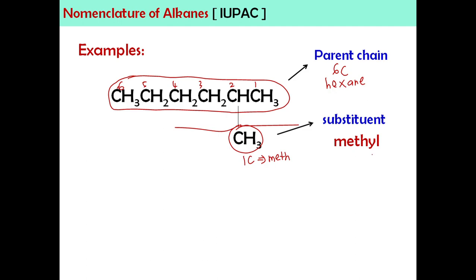Okay, sama je. So, nampak tak dekat sini? Kalau dia substituent, awak akan letak YL dekat hujung dia. So, dia akan jadi methyl. Okay? Jadi, kita tahu dia dekat karbon nombor 2. Jadi, awak rasa nama penuh dia apa? Mesti tulis substituent ni dekat depan tau. So, the name would be 2-methyl hexane.